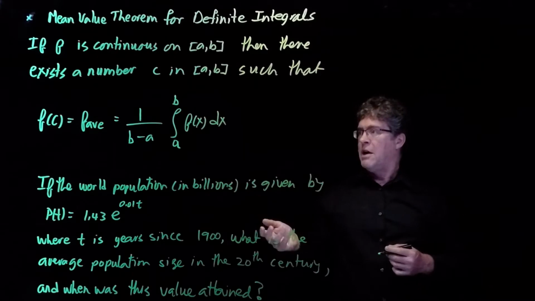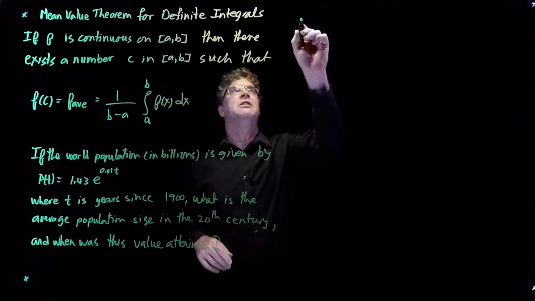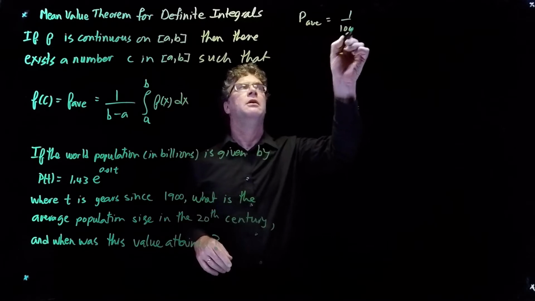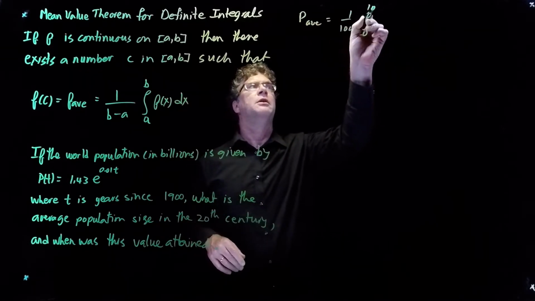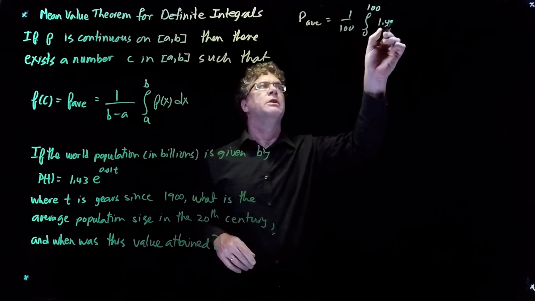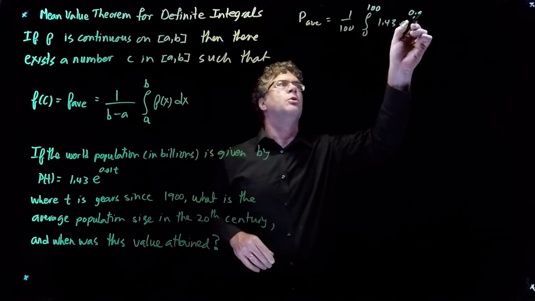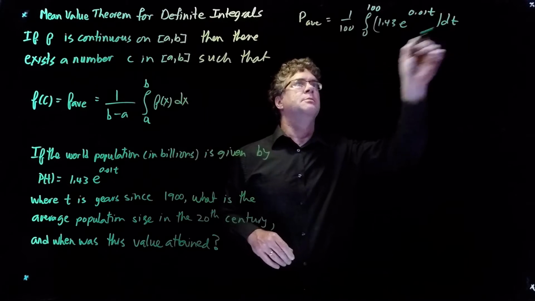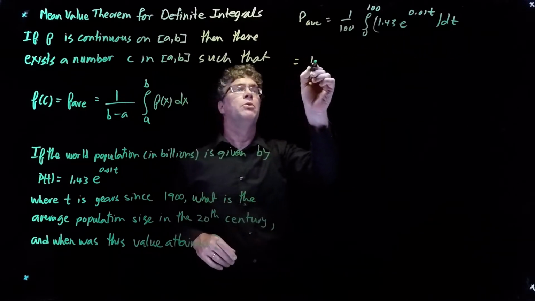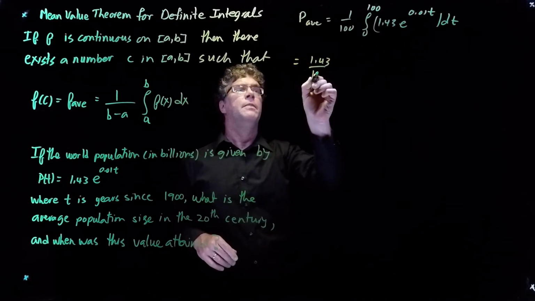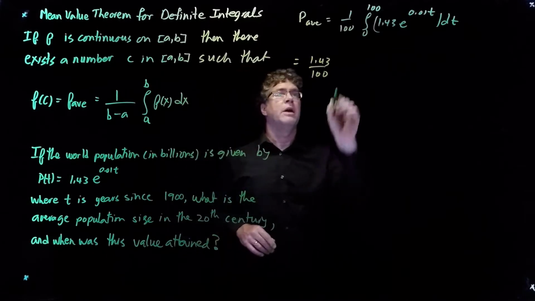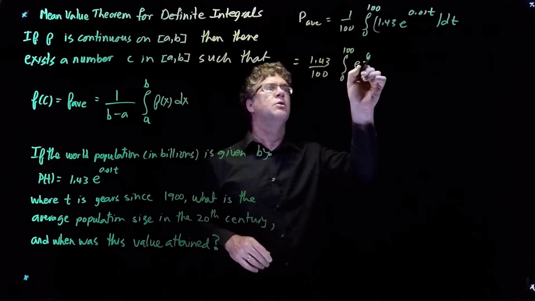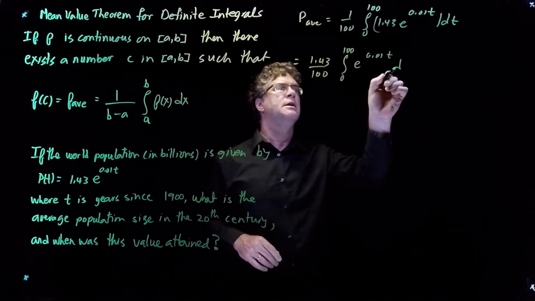So let's work out p average to start, because we're going to need this. p av is going to be 1 over 100 times the integral from 0 to 100 of 1.43 e to the 0.01 t dt. We can pull out the 1.43, and then we have the integral from 0 to 100 of e to the 0.01 t dt.